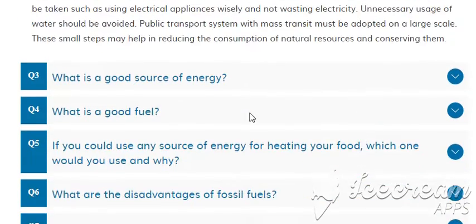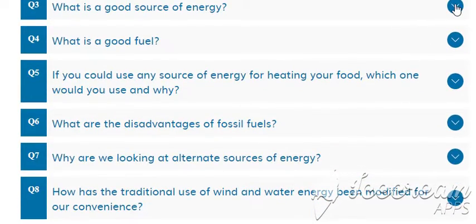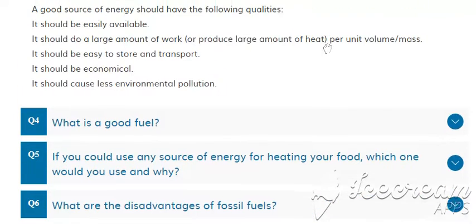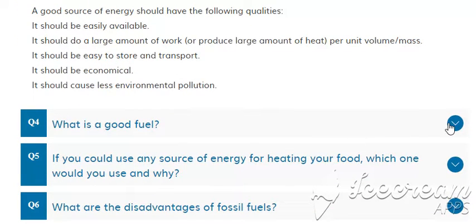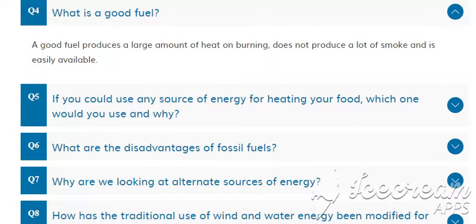The next question is, what is a good source of energy? A good source of energy should have the following qualities: it should be easily available, it should do a large amount of work, it should be easy to store and transport, it should be economical, and it should cause less environmental pollution. Next is, what is a good fuel? A good fuel produces a large amount of heat. See, a fuel is anything which produces heat, but a good fuel produces a large amount of heat, does not produce a lot of smoke, and is easily available.